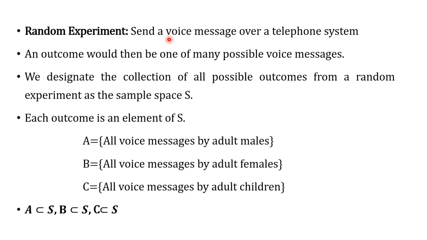Among this sample space, we are segregating the things as A, B, C, where A has only the voice SMS of adult males, B has the voice SMS of adult females, and C has the voice SMS of children. Then we have the conclusion: A is a subset of S, B is a subset of S, and C is a subset of S. So this is one technical example of a random experiment and the definition of a sample space.